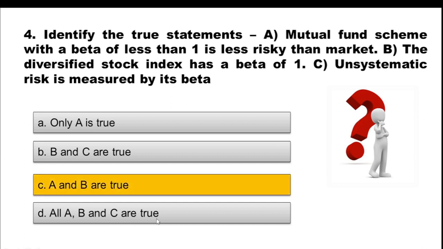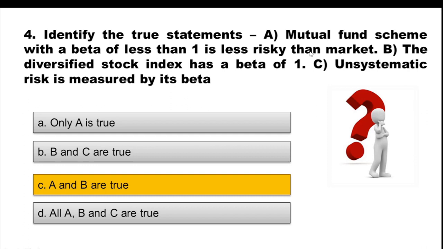And the right option is option C. A and B statements are true. Now let's again read this. It is asking about which statements are true. So statement A was mutual fund scheme with a beta of less than 1 is less risky than market. So obviously this is totally correct, and I have covered this when I was talking about beta in my concept videos, where beta represents the market risk.